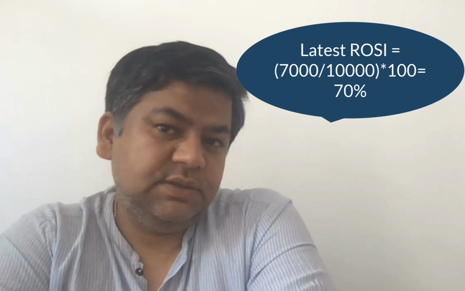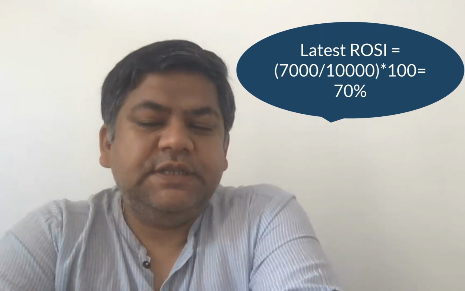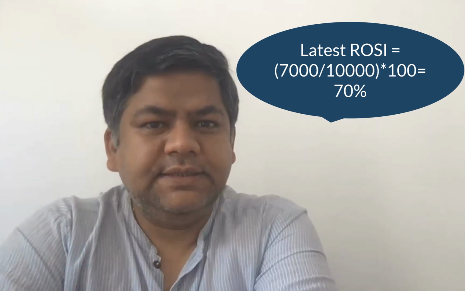Superhero is only 10,000 rupees and he is making 7,000 rupees profit. What will be the ROSI now? This time ROSI is 70%. Wow. So from 25% to 30% and now 70%. The business is the same, exactly the same kind of operational profit. The same person is running the company, only the capital structure has changed.